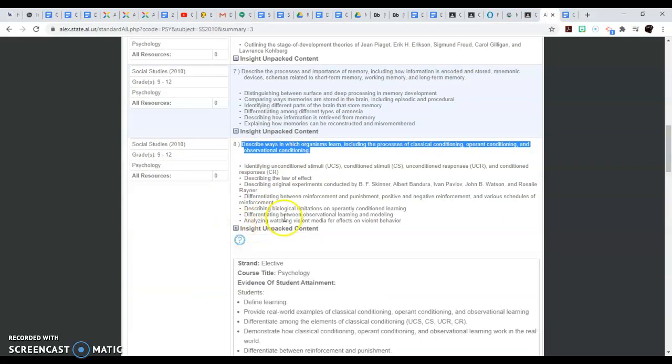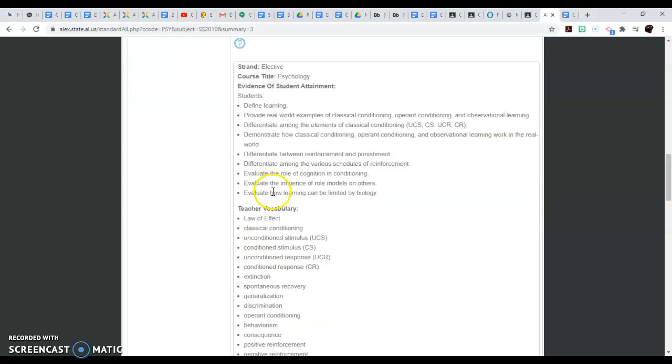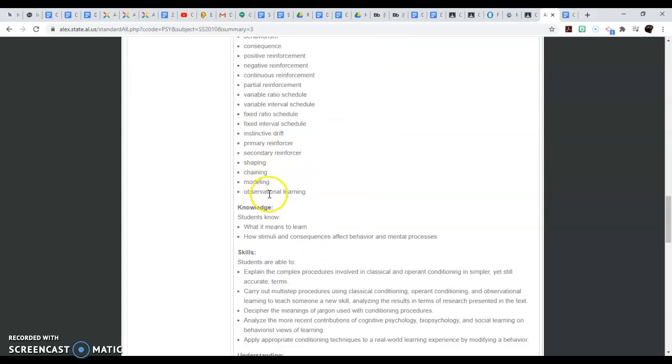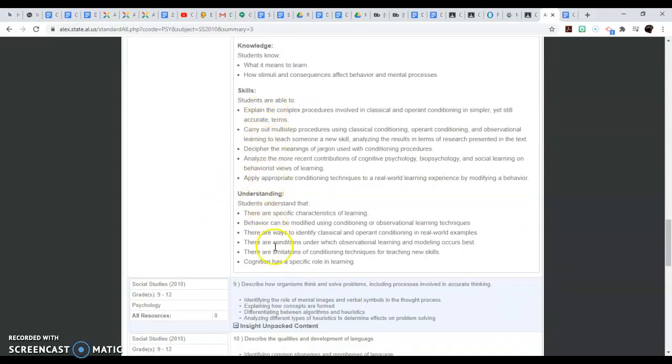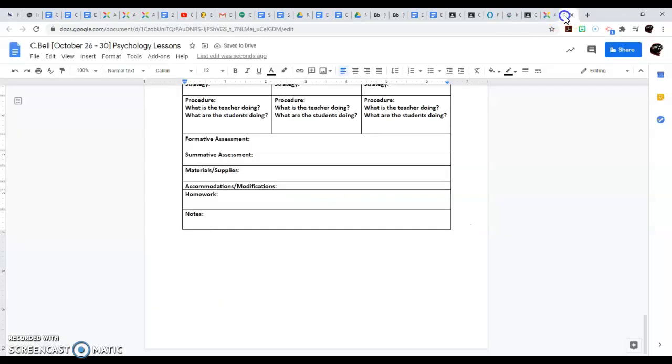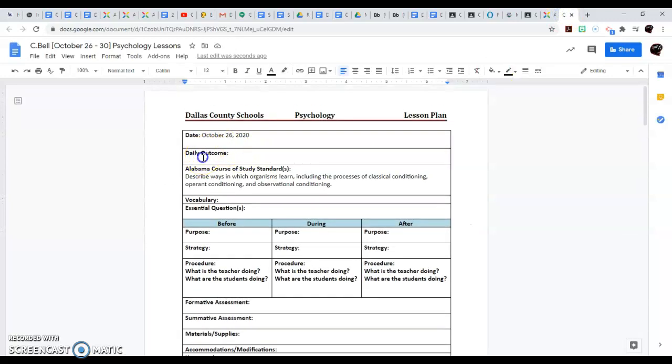But if you click on this minus, it will give you a number of things. All right. And so you see evidence of student attainment, teacher vocabulary. You see there are plenty there. Knowledge, skills, not all of this you're going to use. All right. And so when I look back at this, I go back up to my day.